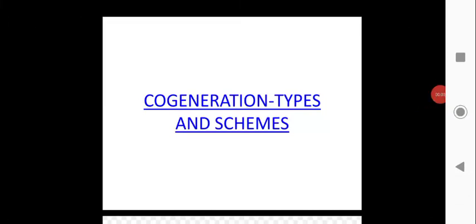Hi students, welcome to this class on cogeneration types and schemes. So what do you mean by cogeneration? Cogeneration relates to a thermal power plant. What is the fuel we use for a thermal power plant? We usually say we use coal, coal as a fuel for a thermal power plant.